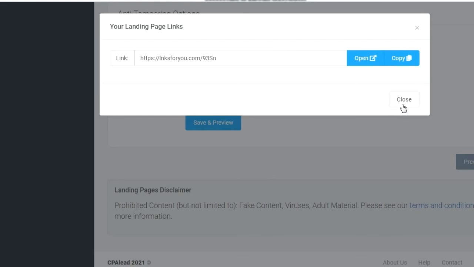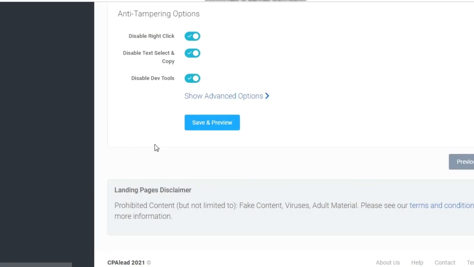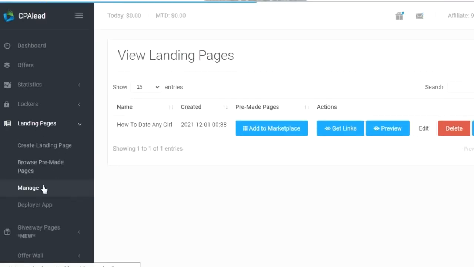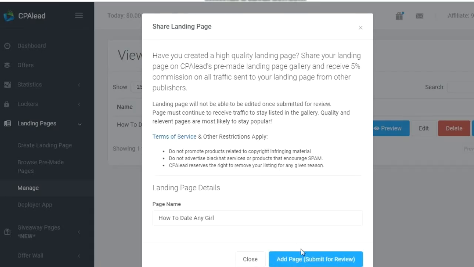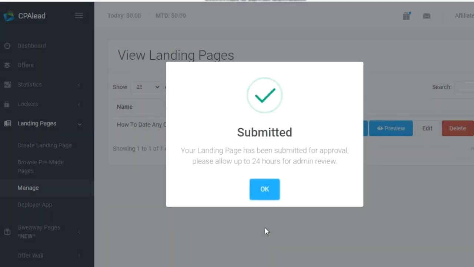But before you start to promote, you have to come here on manage. Click on manage. So this is the landing page that you have created, and in order to list it in the marketplace so that others can also promote it, and from where you will be able to generate money, just click on add to marketplace and add page and submit it for review.